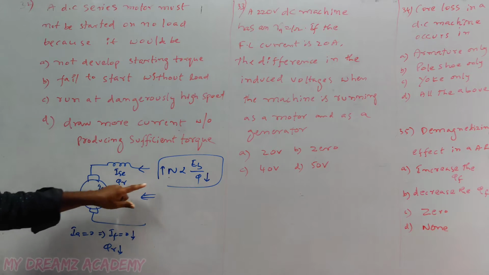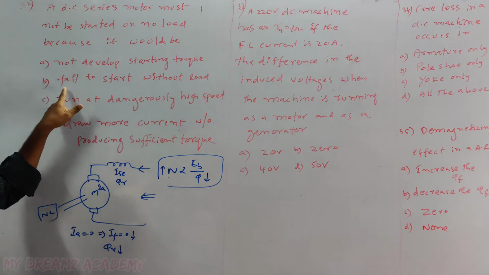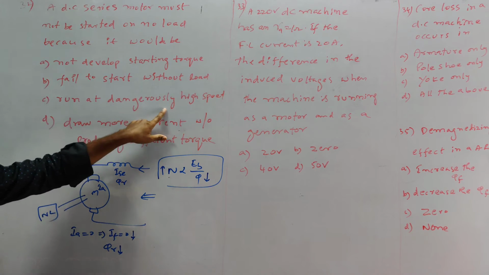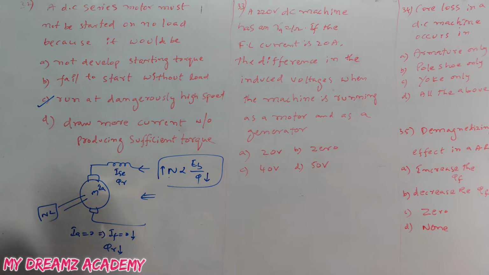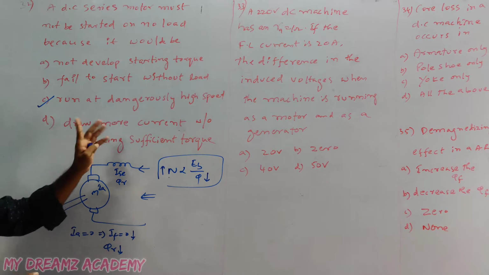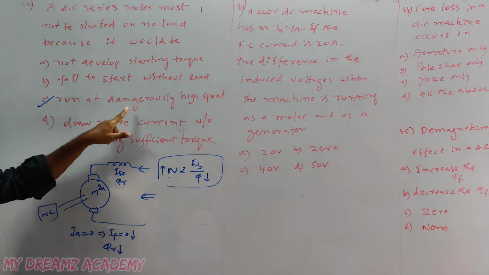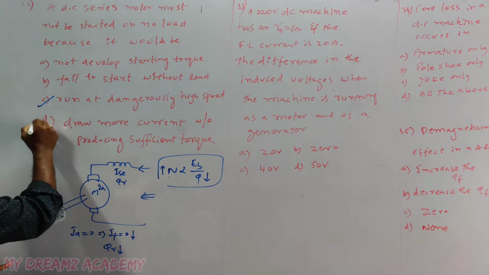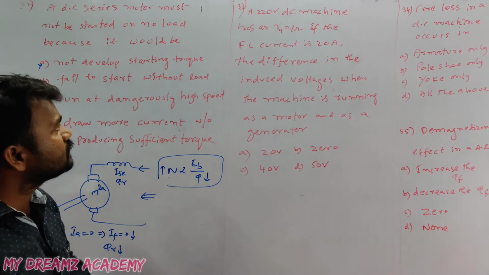So you can check the options. Does not develop starting torque, not related. Fails to start without load, not related. Runs at a dangerously high speed, yes, this is our answer. A series motor should never be started at no load; if it starts with no load, it runs at dangerously high speed. These three other options are wrong. Remember this point. We'll see the next question.